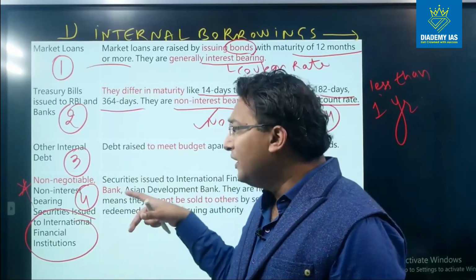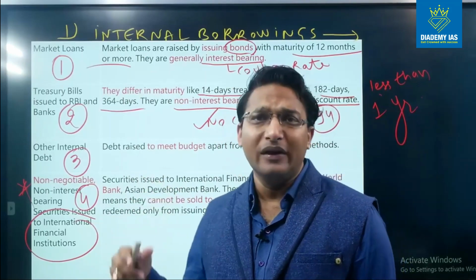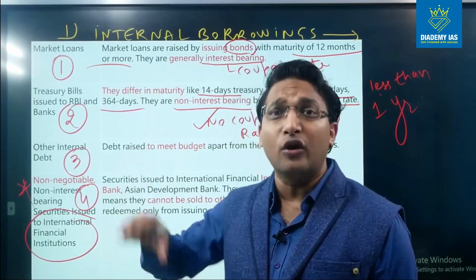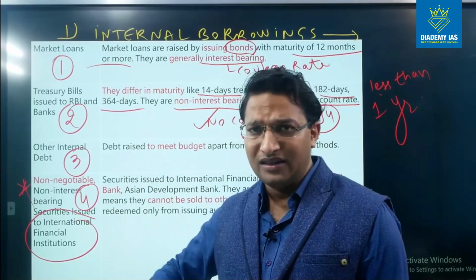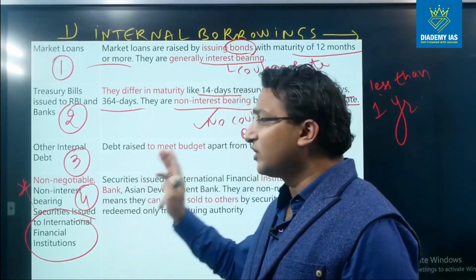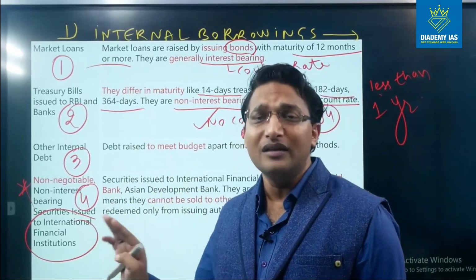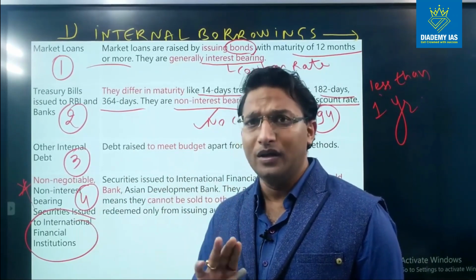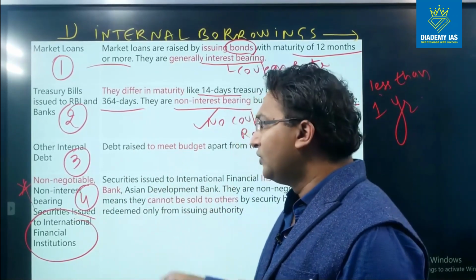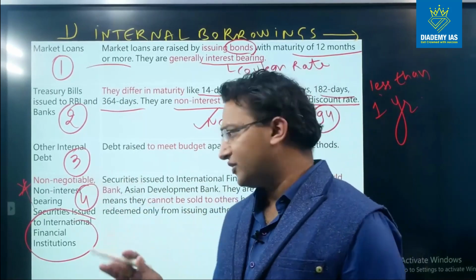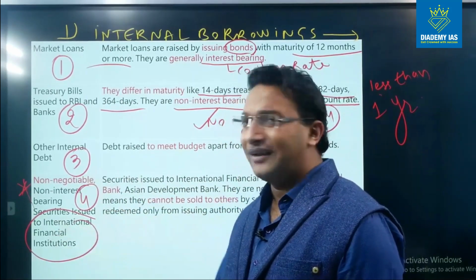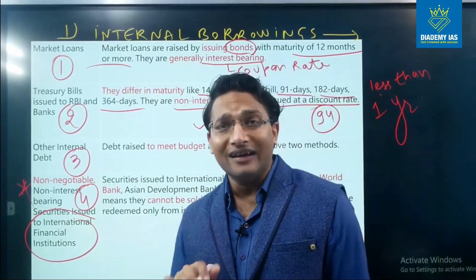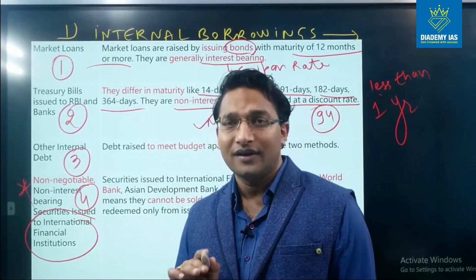But here this is not negotiable. That means this cannot be sold. The general bonds can be sold. That means they are negotiable. They are tradable in the market. But this kind of securities are non-negotiable, which means there is no sale or trade possible before the maturity date. Non-interest bearing, there will be no interest. These are securities issued to the international financial institution. So the buyers are always the international financial institution, right?